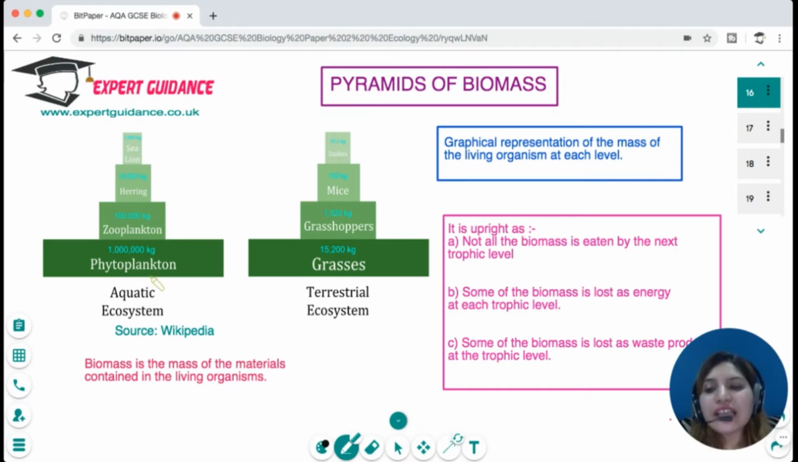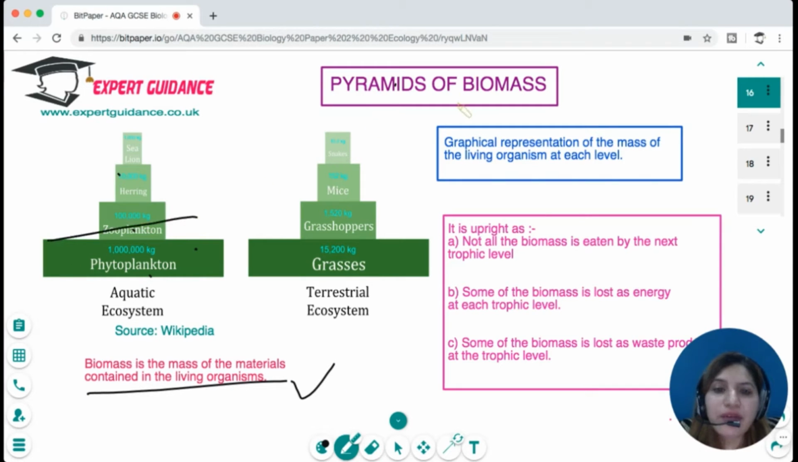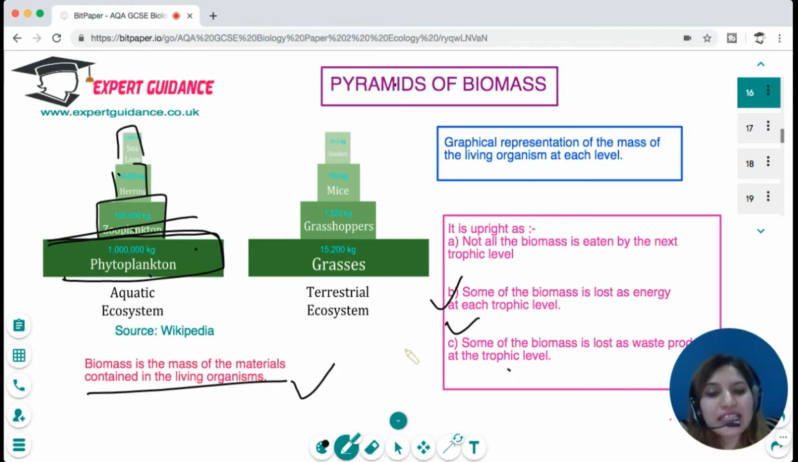Now, at each trophic level, we can measure the biomass. Biomass is the mass of the material contained in the living organism, and we can give them a graphical representation in the form of a pyramid. And we will see that the producers have the maximum biomass, and then since a lot of energy loss happens at this stage, the biomass at the next stage is less, followed by a decrease in biomass at the next stage, and the top carnivores have very little biomass. Okay, and at each stage the biomass is lost as waste product.